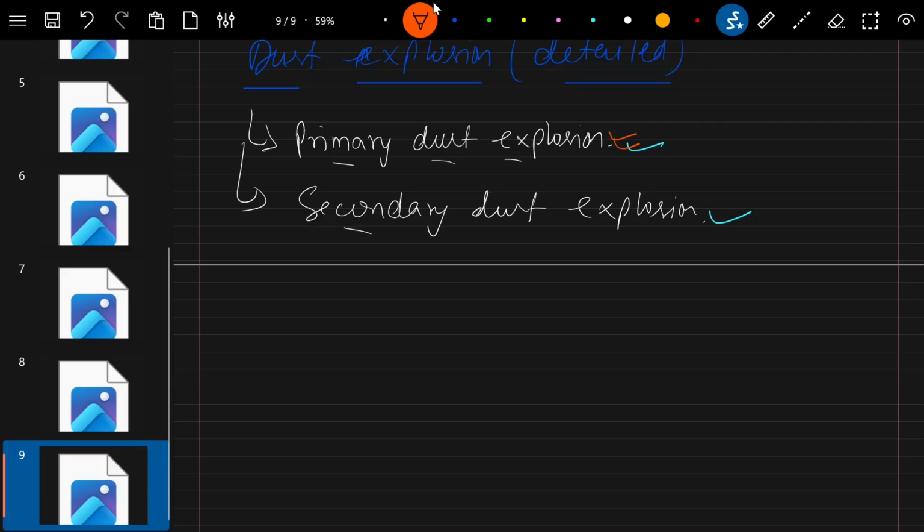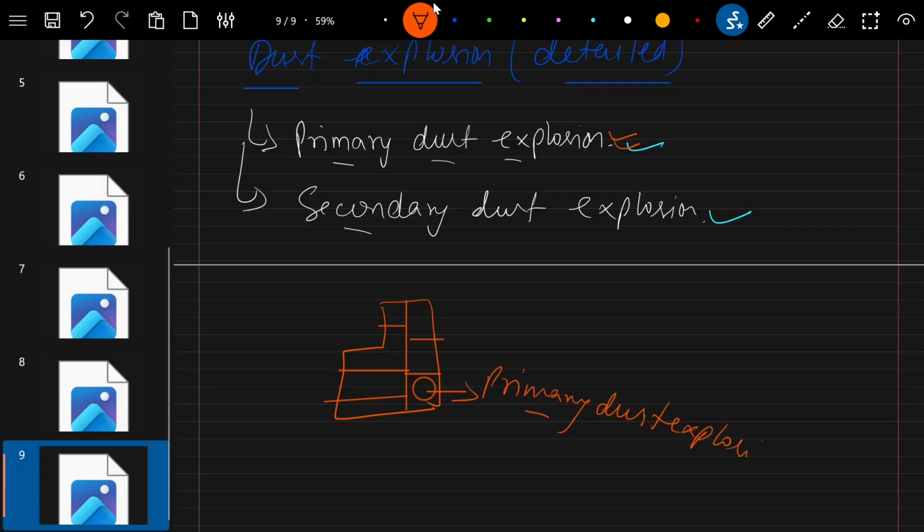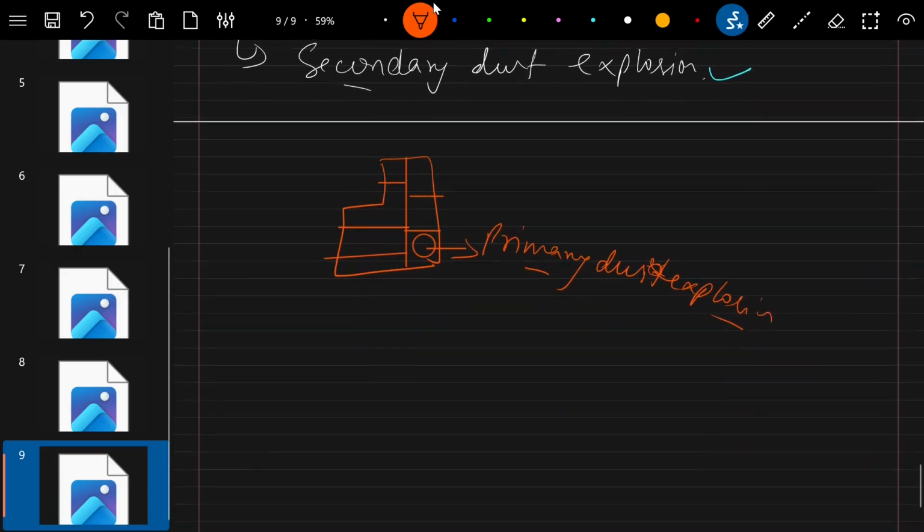However, how does the secondary dust explosion happen? In an industry, when the primary explosion happens in an area, it can happen anywhere.